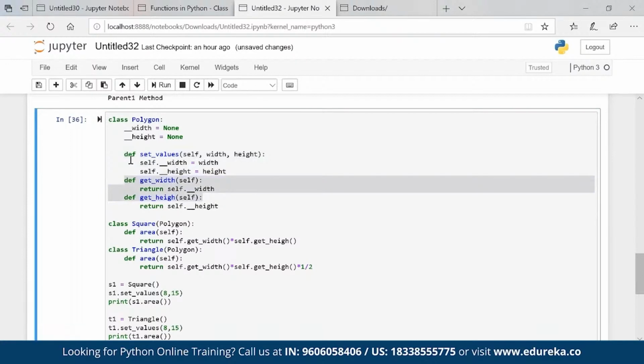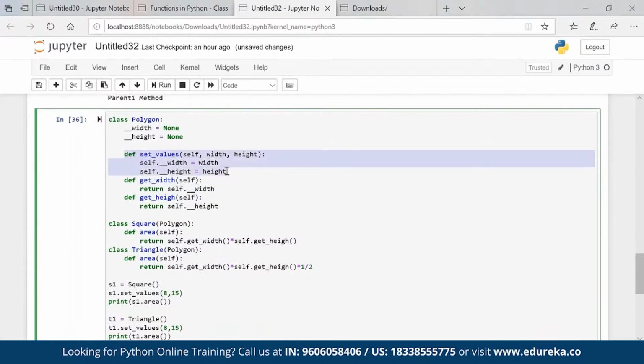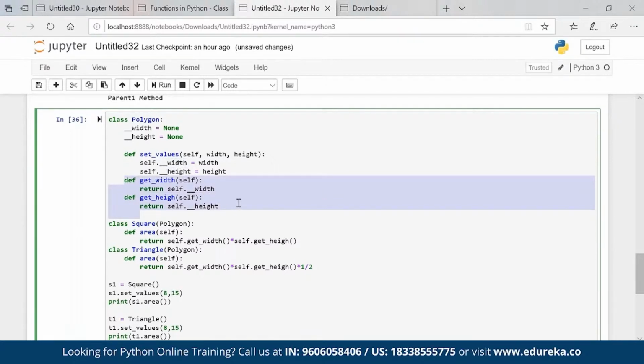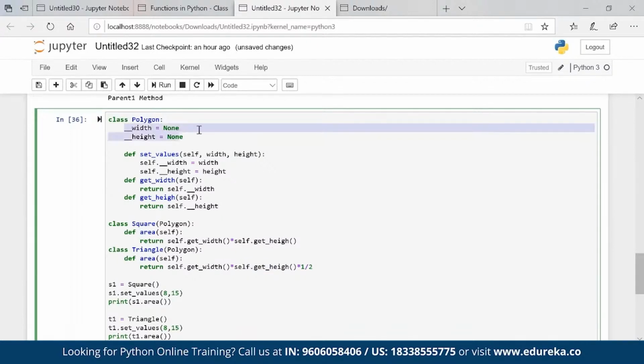If we want to set the value, we have to call a setter which helps us to set the value of width, set the value of height, and then I have to get the value of width and get the value of height. So you can see that I'm using a getter somewhere here to get the value, right? Here you can see get width, get height, get width, get height. So if you want to access this private variable from one class to another class, then you have to call a getter.